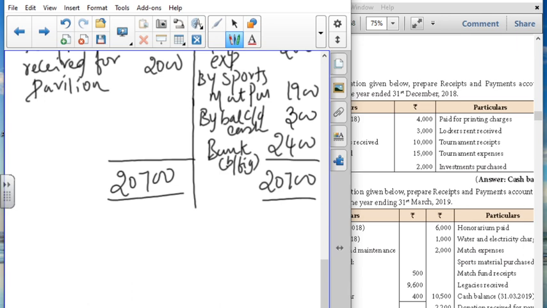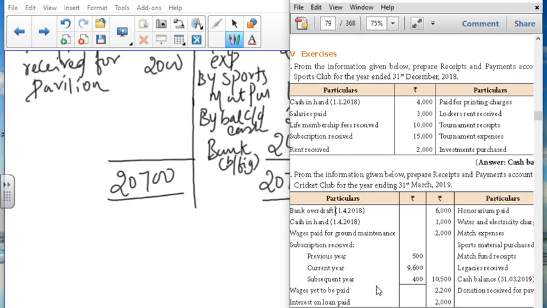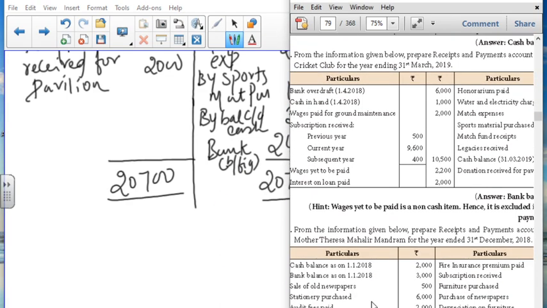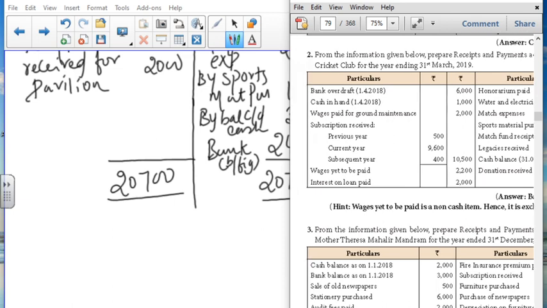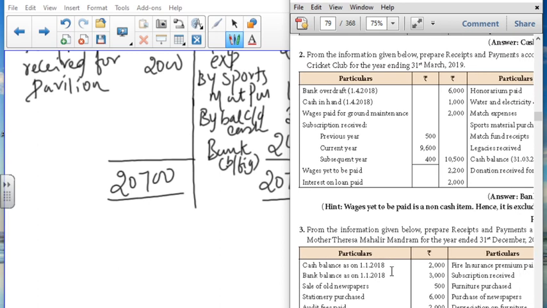I think you are clear with this problem. Next, we'll move on to problem number 3. That is, from the following information, prepare receipts and payments of Madurai Mother Teresa Mahalir Mandram for the year ended 31st December 2018. So in this, the cash balance with the bank balance.